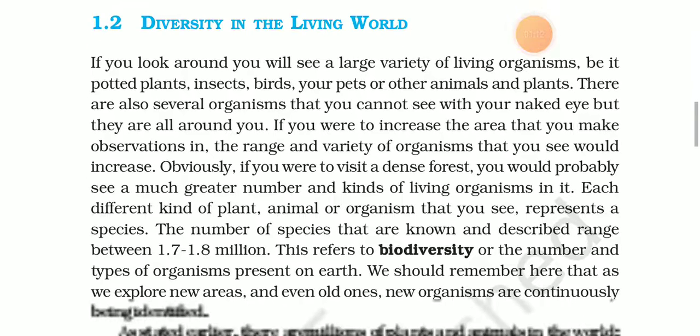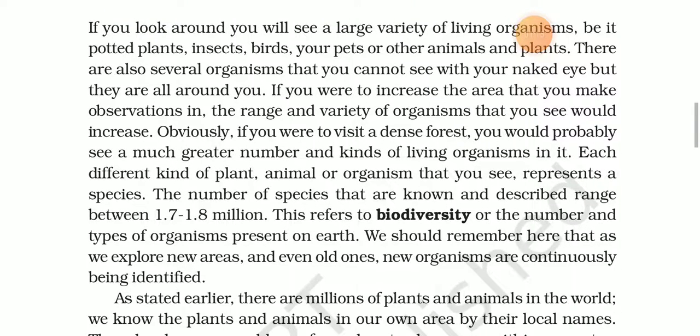Each different kind of plant, animal, or organism that you see represents a species. The number of species that are known and described range between 1.7 to 1.8 million. That is very important.